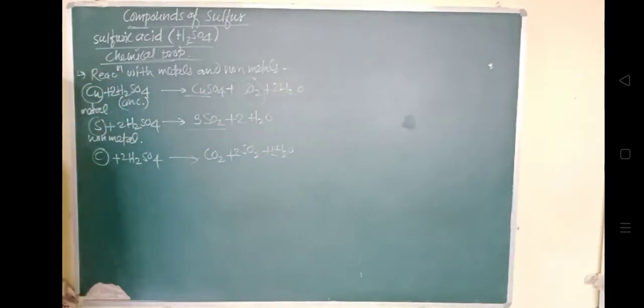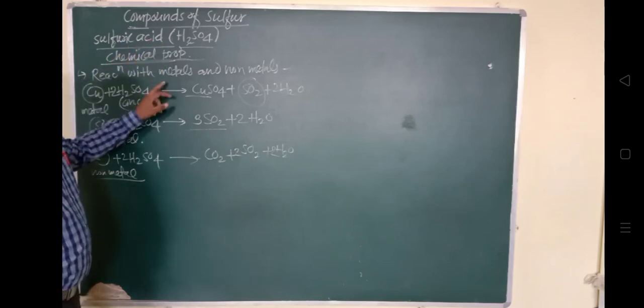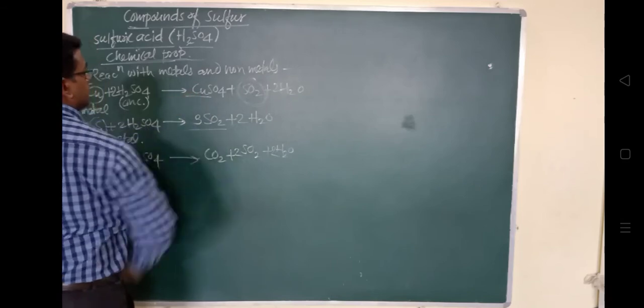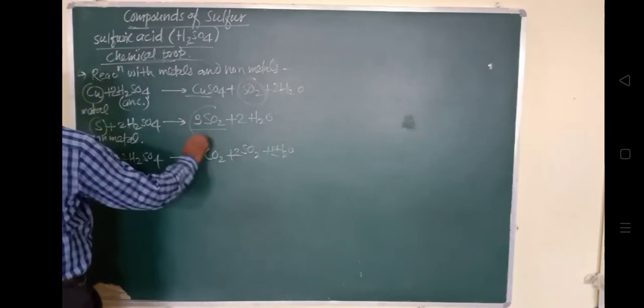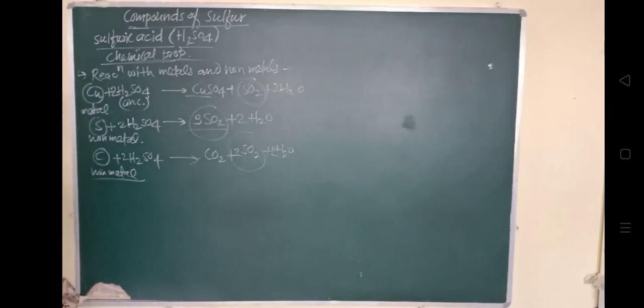So in this way, when sulfuric acid is reacting with metals, it will reduce to sulfur dioxide. Here also it will reduce to sulfur dioxide. Here also it will reduce to sulfur dioxide. So whenever it is reacting with metals as well as non-metals, it itself gets reduced to sulfur dioxide. This is the property of its reaction with metals and non-metals.